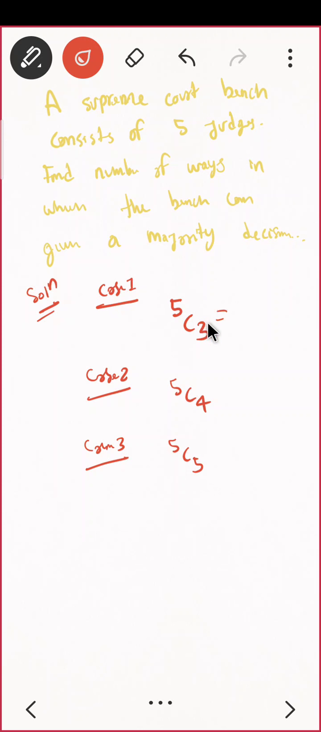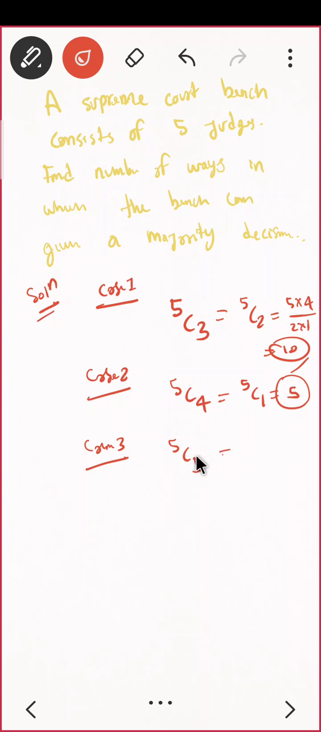5C5. Just complete this. What is 5C3? That is the same as 5C2. Do you agree? nCr is the same. See, all the time I am using that so that you should be comfortable with this thing. So what will come? 5 into 4 upon 2 into 1. So what will that be? 5 into 2, that is 10. What about this? 5C4, that is the same as 5C1. Do you agree? Yes? Okay. What next? 5C5? 5C0, that is 1, no?